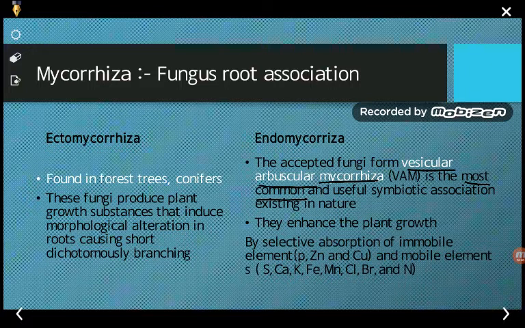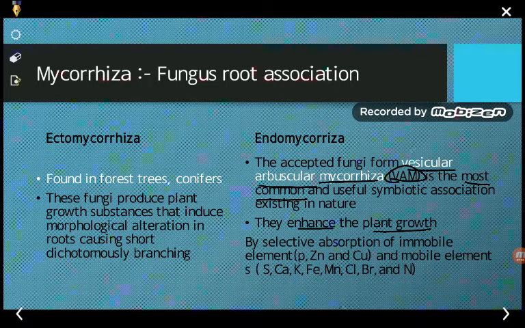So the best example of fungus and root association can be seen mostly in VAM, vesicular arbuscular mycorrhiza. What they do is that they enhance the plant growth. वो plant का growth जो है उनको enhance करता है, ये बढ़ावा देता है by selective absorption of immobile elements. जो कि already soil में कुछ तो immobile element present होते हैं, उनको absorb करके plant को available करके देता है.